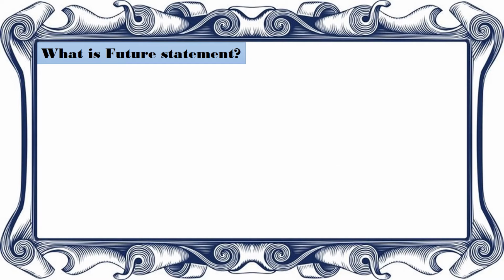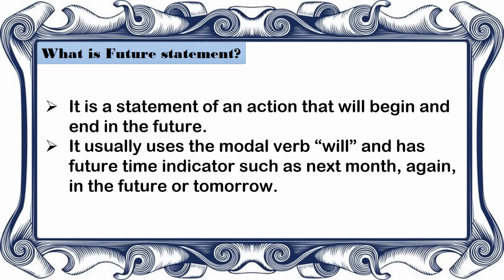Now, what is a future statement? Now, a future statement is a statement of an action that will begin and end in the future. So everything will begin maybe next month, next year, someday, but as long as it did not start yet, it will start and end soon in the future, okay?